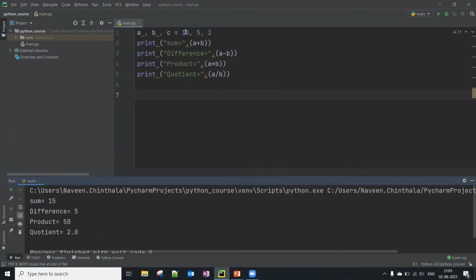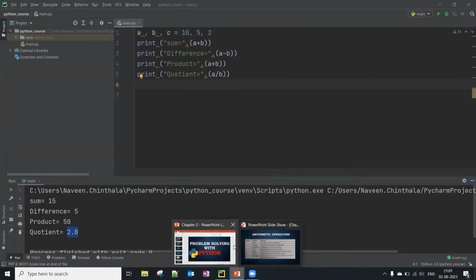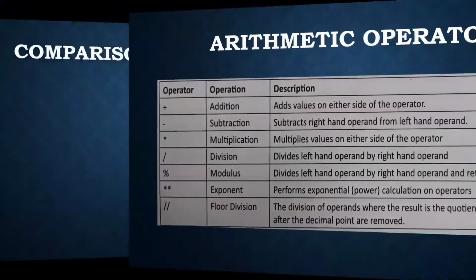So the difference is 5, 10 minus 5 equals 5. The product, 10 into 5, is 50, and the quotient is 2, 10 by 5. So this is all about arithmetic operations. We move on to the next one.